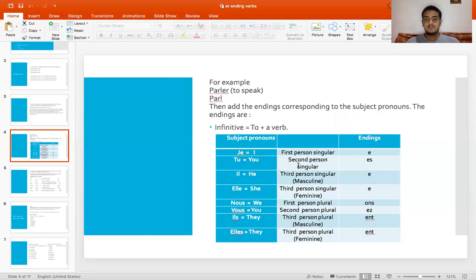That means first person singular, second person singular, third person singular masculine, third person singular feminine, first person plural, second person plural, third person plural masculine and feminine. So we have to replace this ER with these endings as per the subject pronouns we have to use.